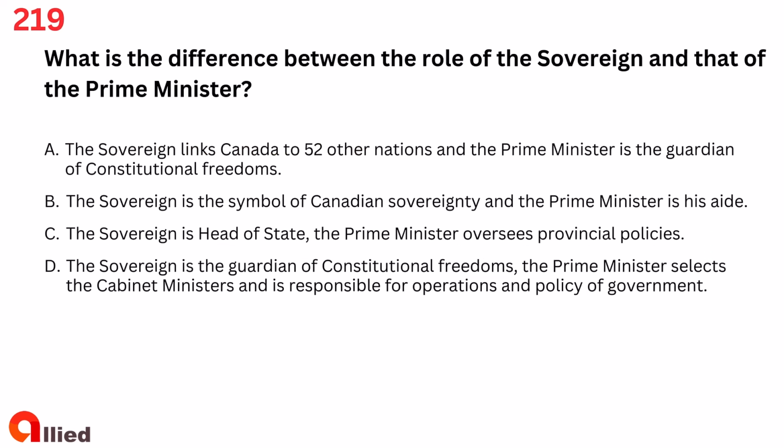Question 219. What is the difference between the role of the sovereign and that of the Prime Minister? A. The sovereign links Canada to 52 other nations and the Prime Minister is the guardian of constitutional freedoms.